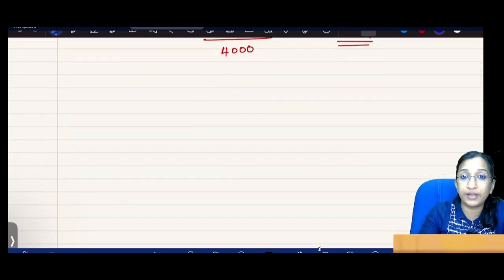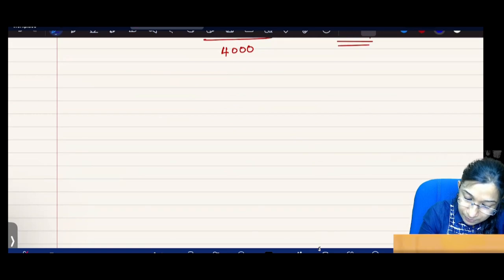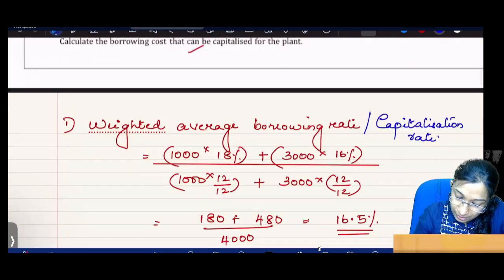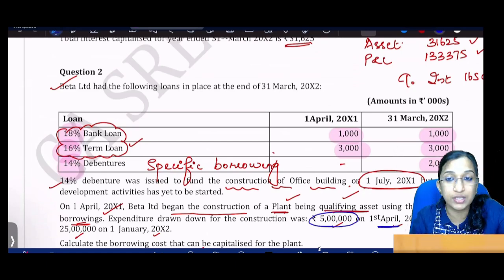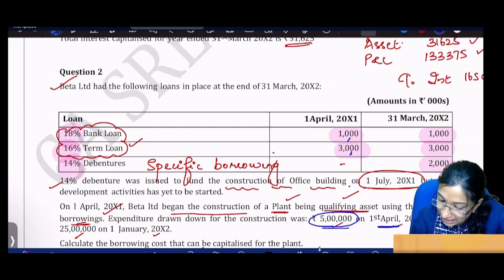Then capitalization rate I calculated. What is my next step? Next step, we'll find out for the plant, we spent 5 lakhs on 1st April. So figures are in thousands. So already we have 10 lakhs and 30 lakhs. And we used 5 lakhs on 1st April.